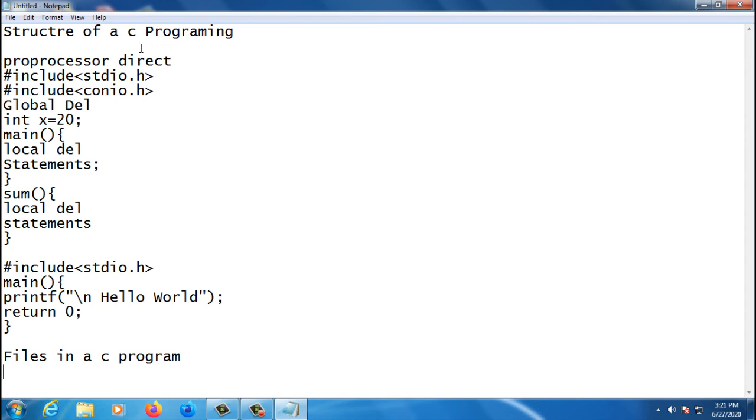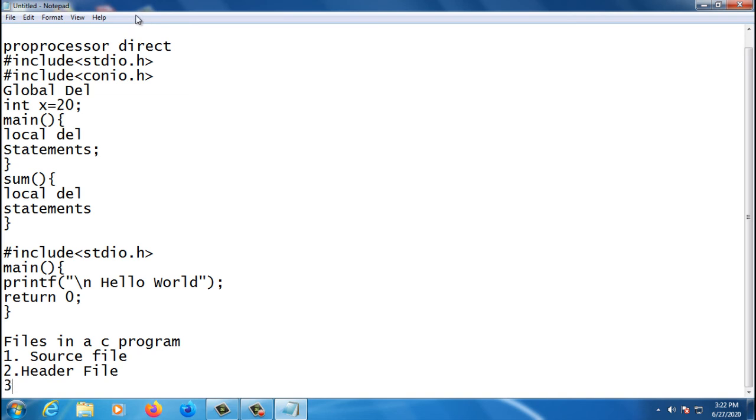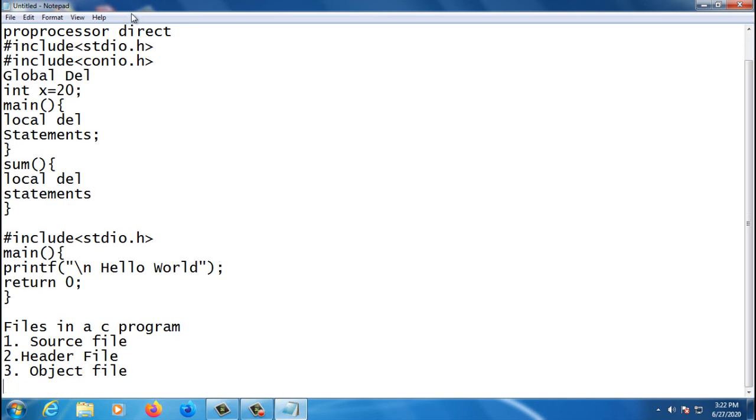So I'll explain. The first one is the source file. The next one is the header file. The next one is the object file, and the final one is the executable file.